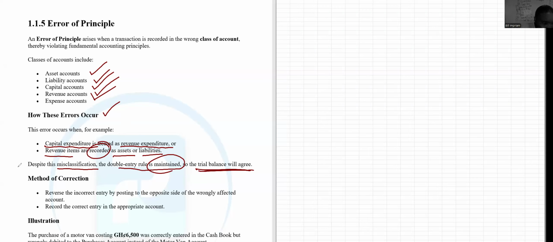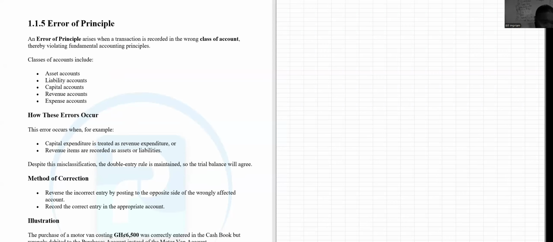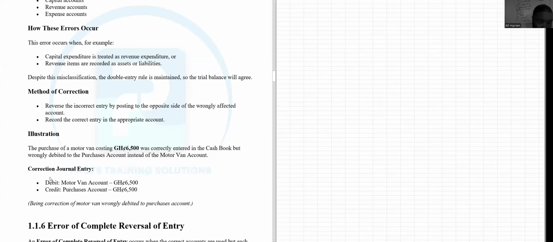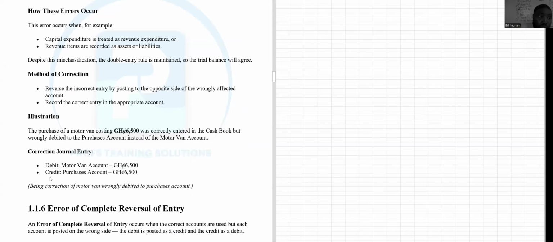So how then do we correct this? What is the method of correction? You must reverse the incorrect entry by posting to the opposite side of the wrongly affected account, and you must record the correct entry in the appropriate account. Correcting this type of error is usually not cumbersome, right? If something was done the wrong way, then you reverse the account. It's that easy.